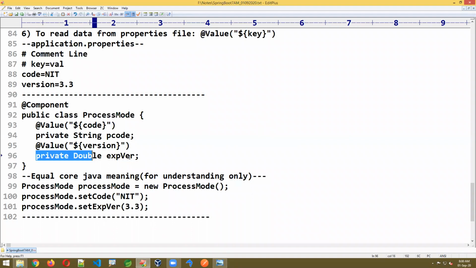Here, setters and getters and all will come later. We apply Lombok later. As of now, this is sufficient. Write whatever I'm writing.